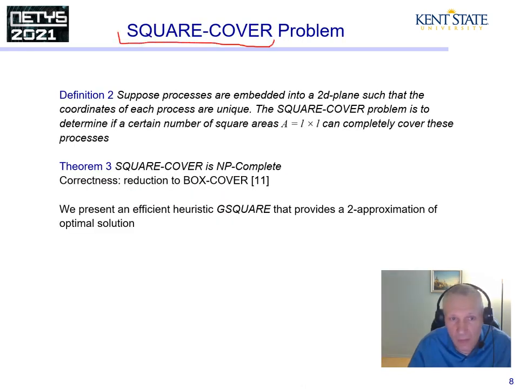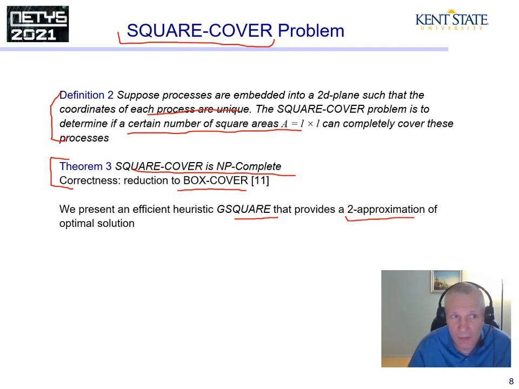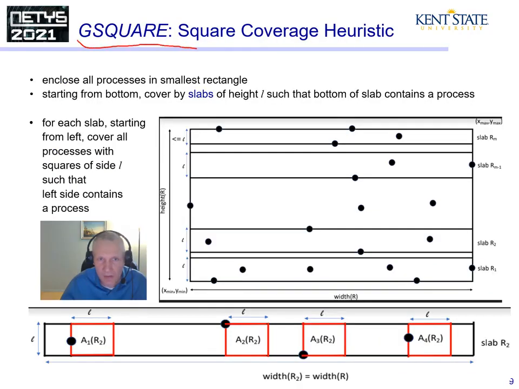So the square cover problem. Suppose processes are embedded in a 2D plane such that the coordinates of each process are unique. The square cover problem is to determine if a certain number of square areas can completely cover these processes. It turns out that the square cover is NP hard or NP complete, and the proof is by reduction to box cover. In the paper, we present a heuristic, we call G square, that provides a two approximation of the optimal solution. Let me discuss the heuristic.